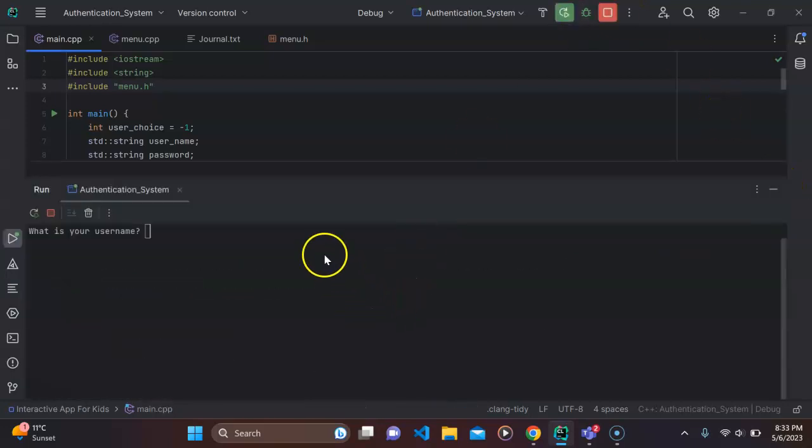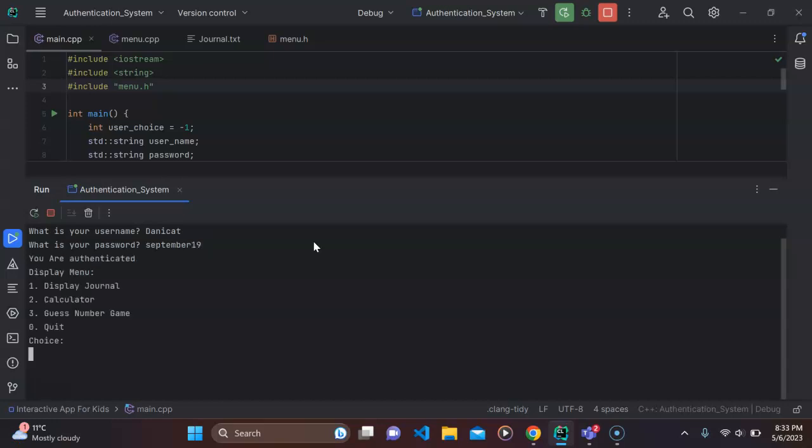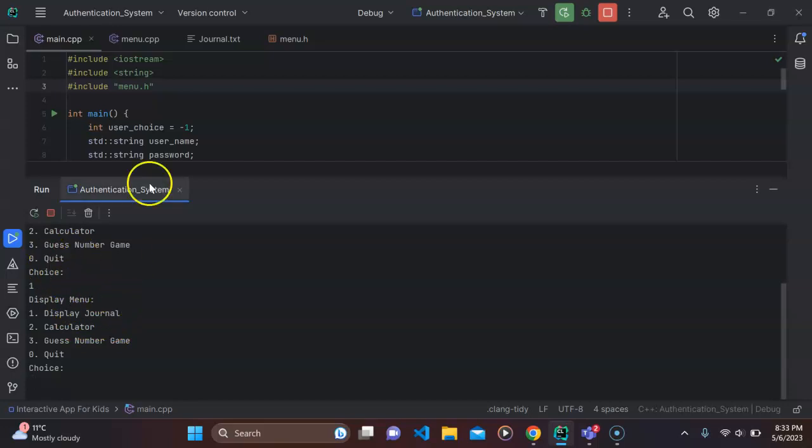So basically I'm just gonna display the correct username, and after that it's gonna display the menu. I have three main options. First one is my journal.